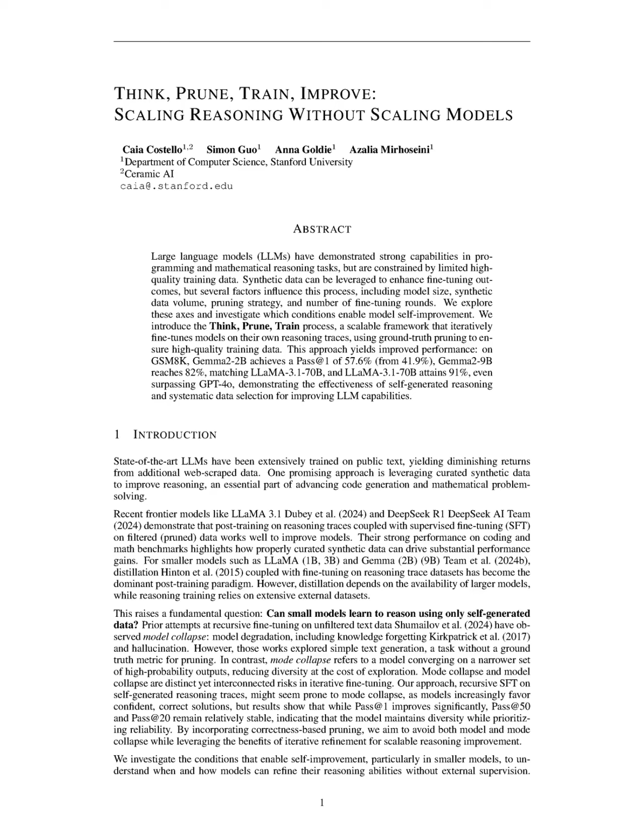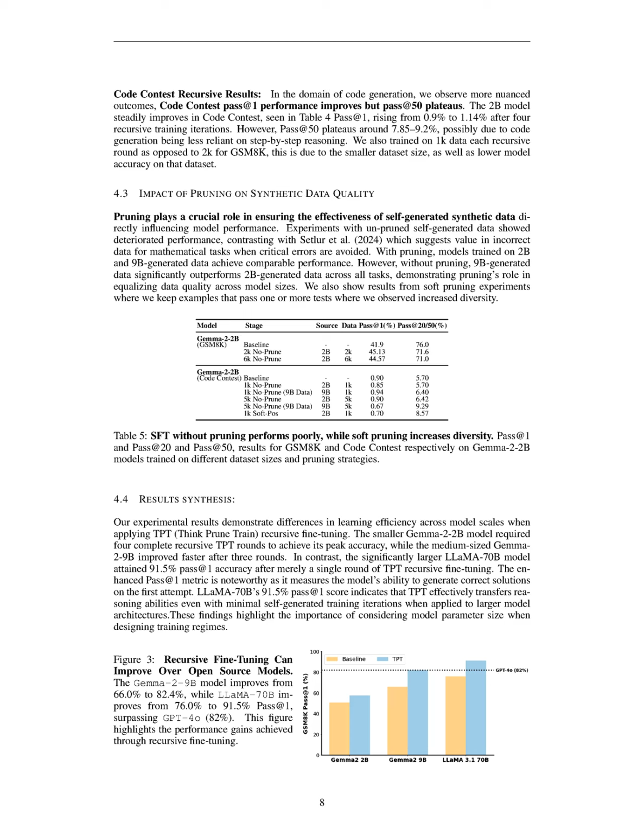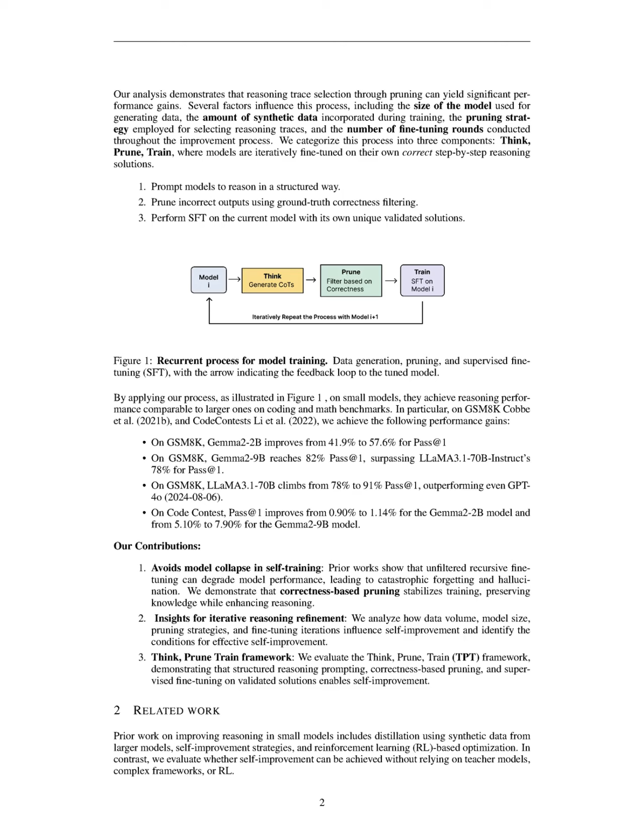The proposed recursive supervised fine-tuning (SFT) method addresses the problem of model collapse and degradation in smaller models, which is often observed in traditional training methods that rely on unfiltered data. Traditional approaches can lead to catastrophic forgetting and hallucination due to the lack of structured data selection, resulting in diminished performance. In contrast, our method employs a think, prune, train framework that utilizes correctness-based pruning to stabilize training and preserve knowledge while enhancing reasoning capabilities.